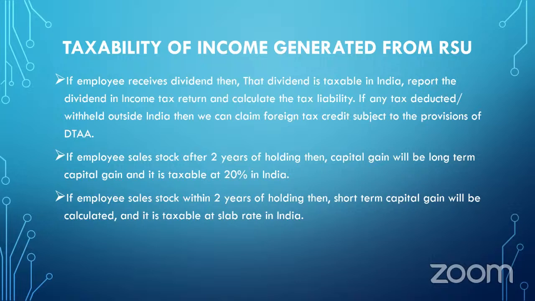And in India, short-term capital gain on RSUs is taxable at slab rate. So if the employee falls under the 30% slab rate, then the capital gain arising on the sale of RSUs within 2 years, which is short-term capital gain, will be taxed at 30% plus surcharge plus EC, whatever is applicable.